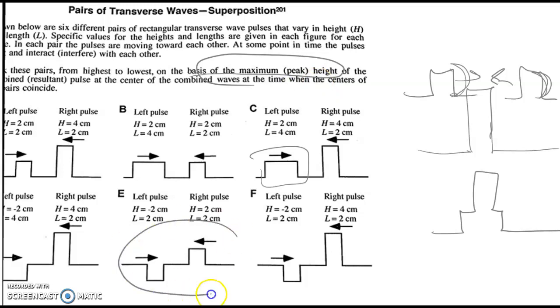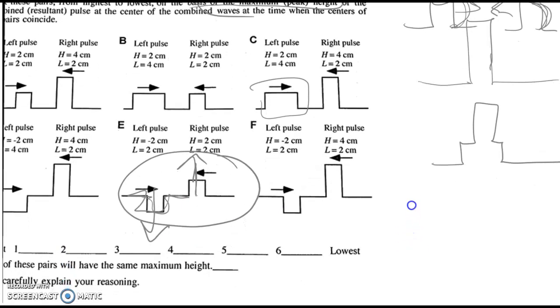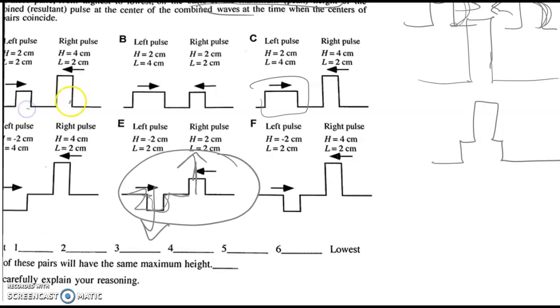Now I will note when you have something down below, it's going to be subtracting it. Basically, if this was a string, this is pulling the string up, this is pulling the string down, and they would counteract. So that's actually 0.